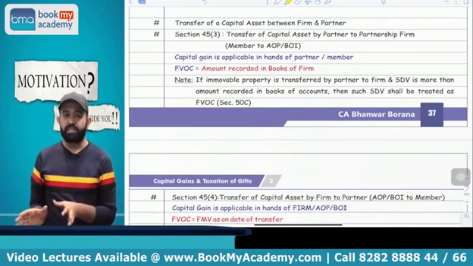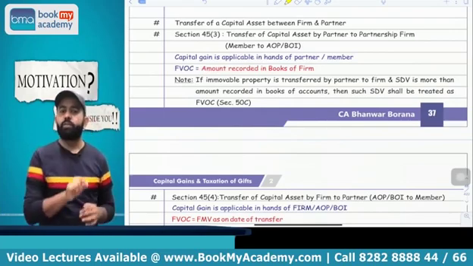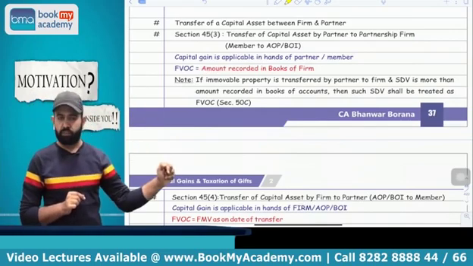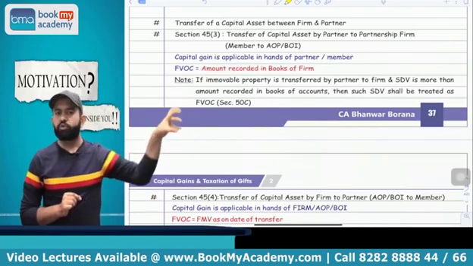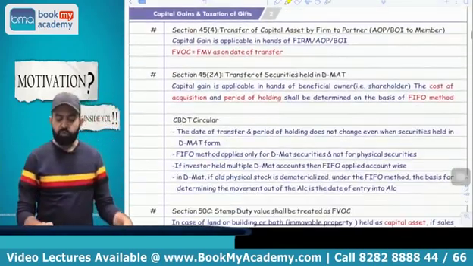What will be the full value of consideration here? So they are saying that in the hands of the partner, full value of consideration will be the amount recorded in the books of the partnership firm. So whatever amount is recorded in the books of the partnership firm, that will be treated as full value of consideration for the partner. Now next section is 45(4).